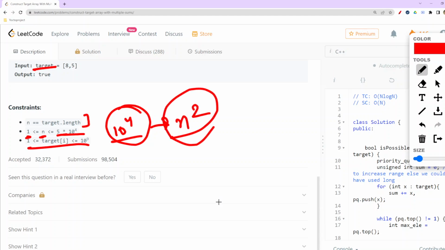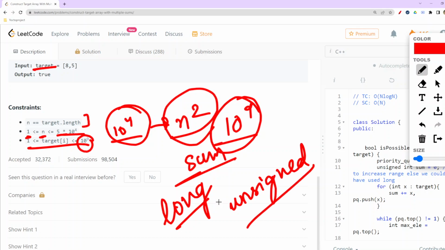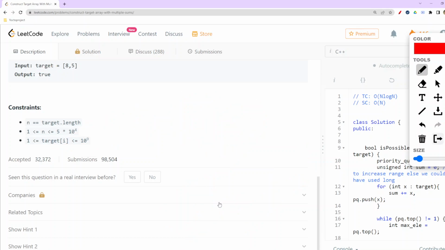The numbers in target could be as big as 10 raised to the power 9, so if we are summing up, we need to take care to use long or unsigned integer. That is what this particular constraint is helping us with.